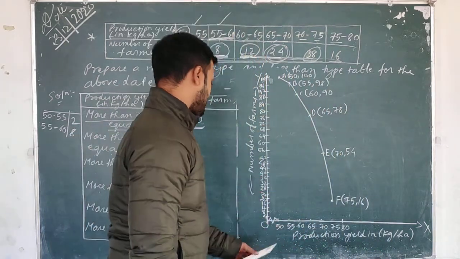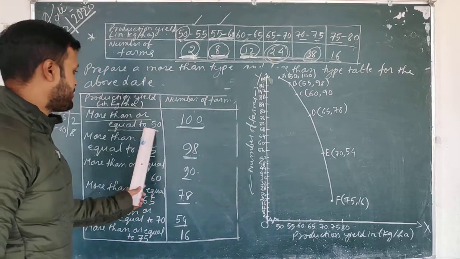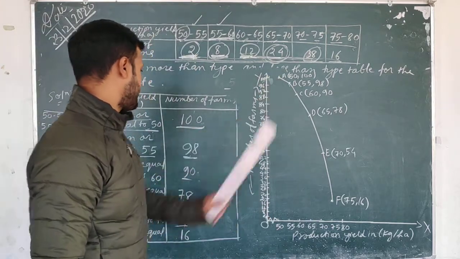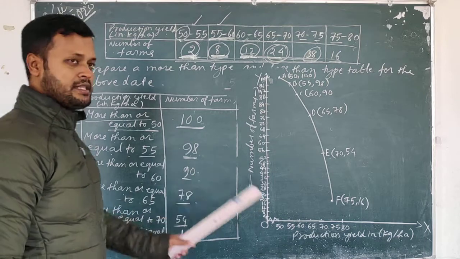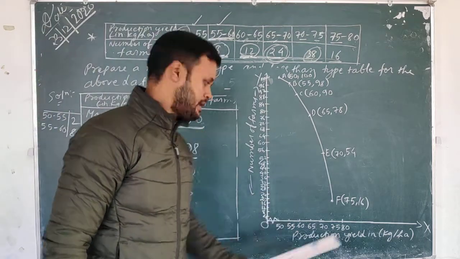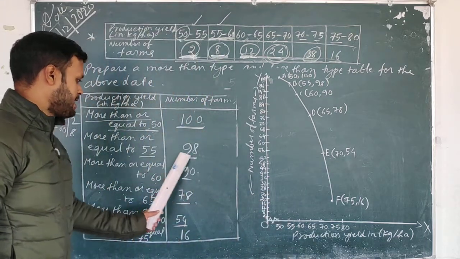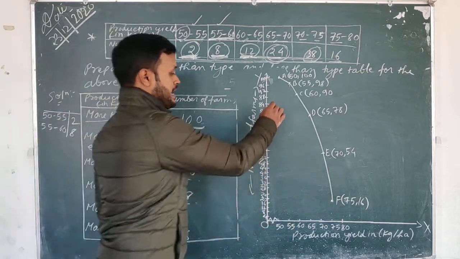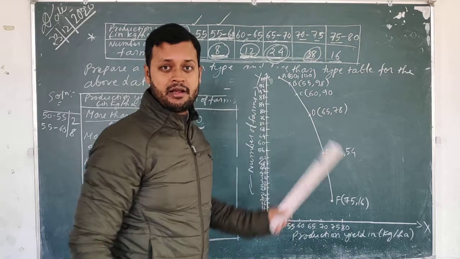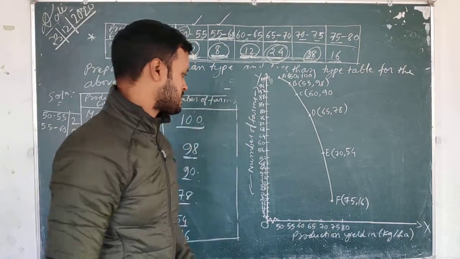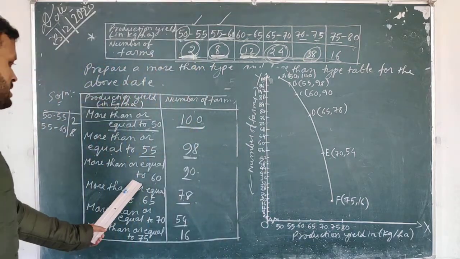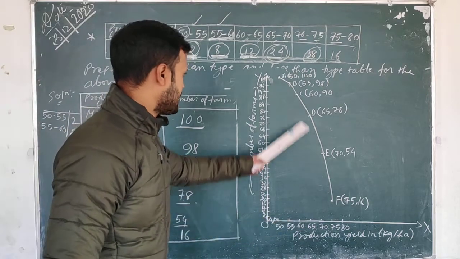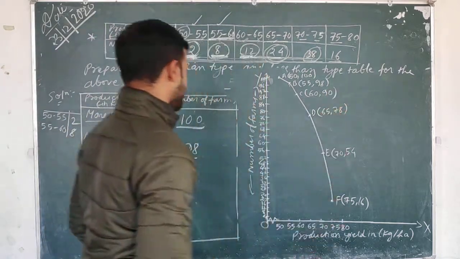So A will be 50, 100. Here 50, 100. This point A. Then 55, 98. B. 98 will be between 96 and 100. After 96 you take 5 more small squares, so you get 98. Then come your 60, 90, here. C.